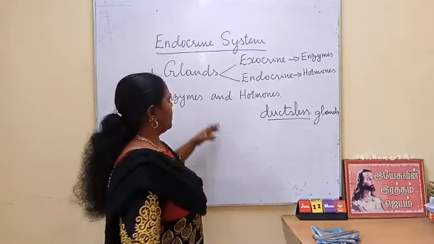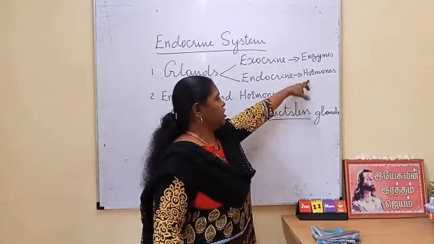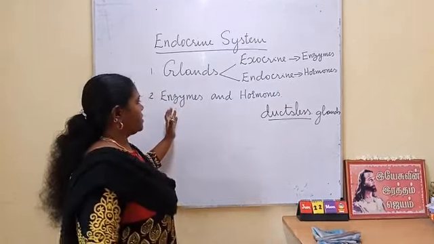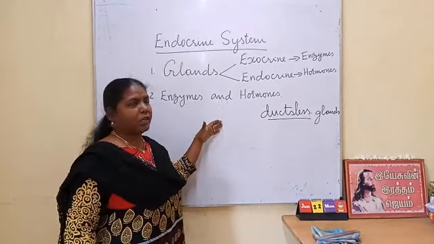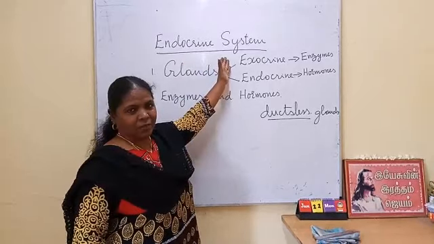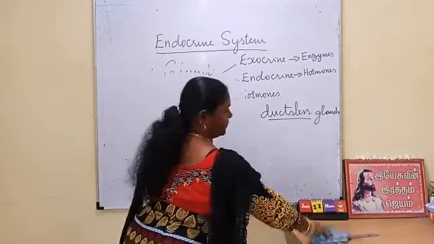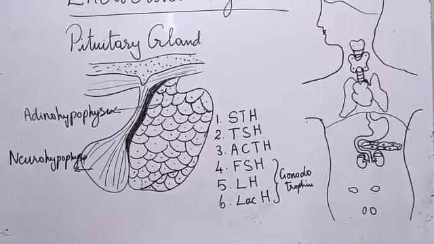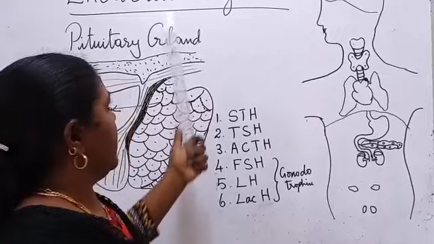Okay, so we have seen what glands are, what the two types of glands are, what the secretions are called, how the secretions are taken to the different parts or target parts, and what the difference between enzymes and hormones is. Now it will be better to go into the lesson on the endocrine system. We are going to see the endocrine system.